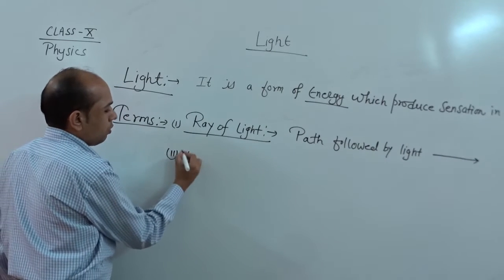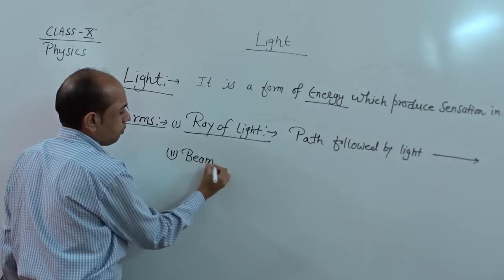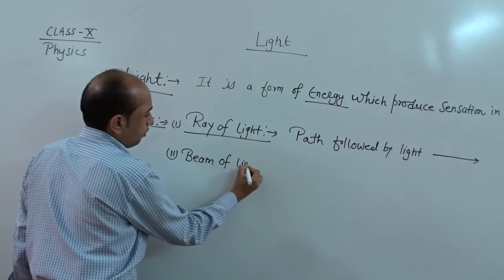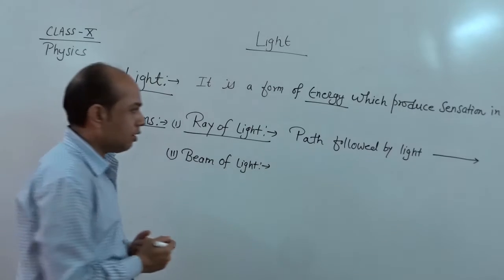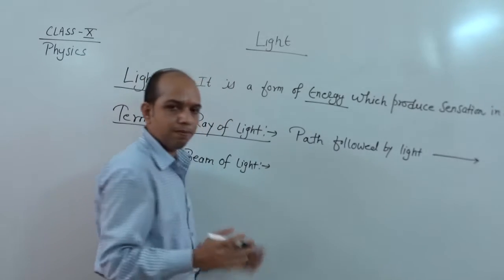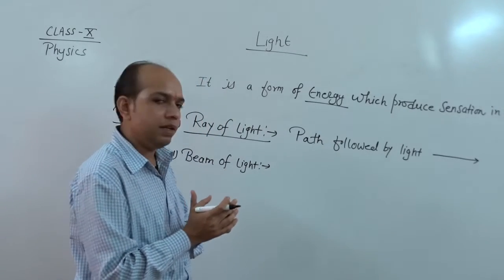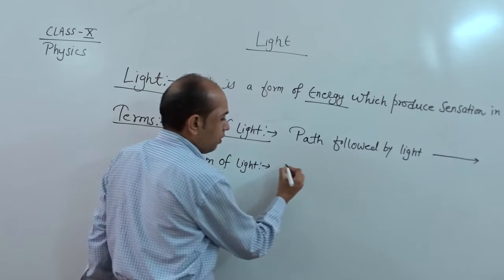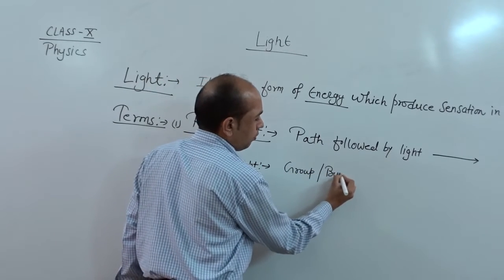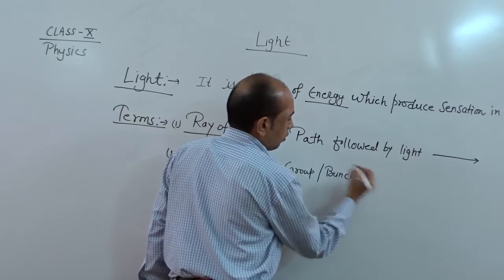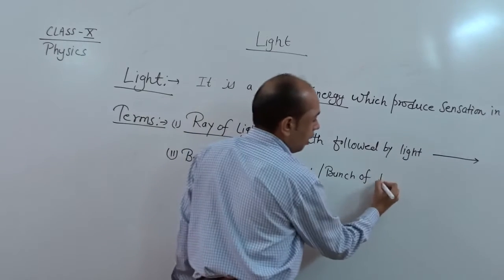Similarly, if we talk about beam, beam of light means, obviously, beam means a bunch, that means a group, of rays of light.